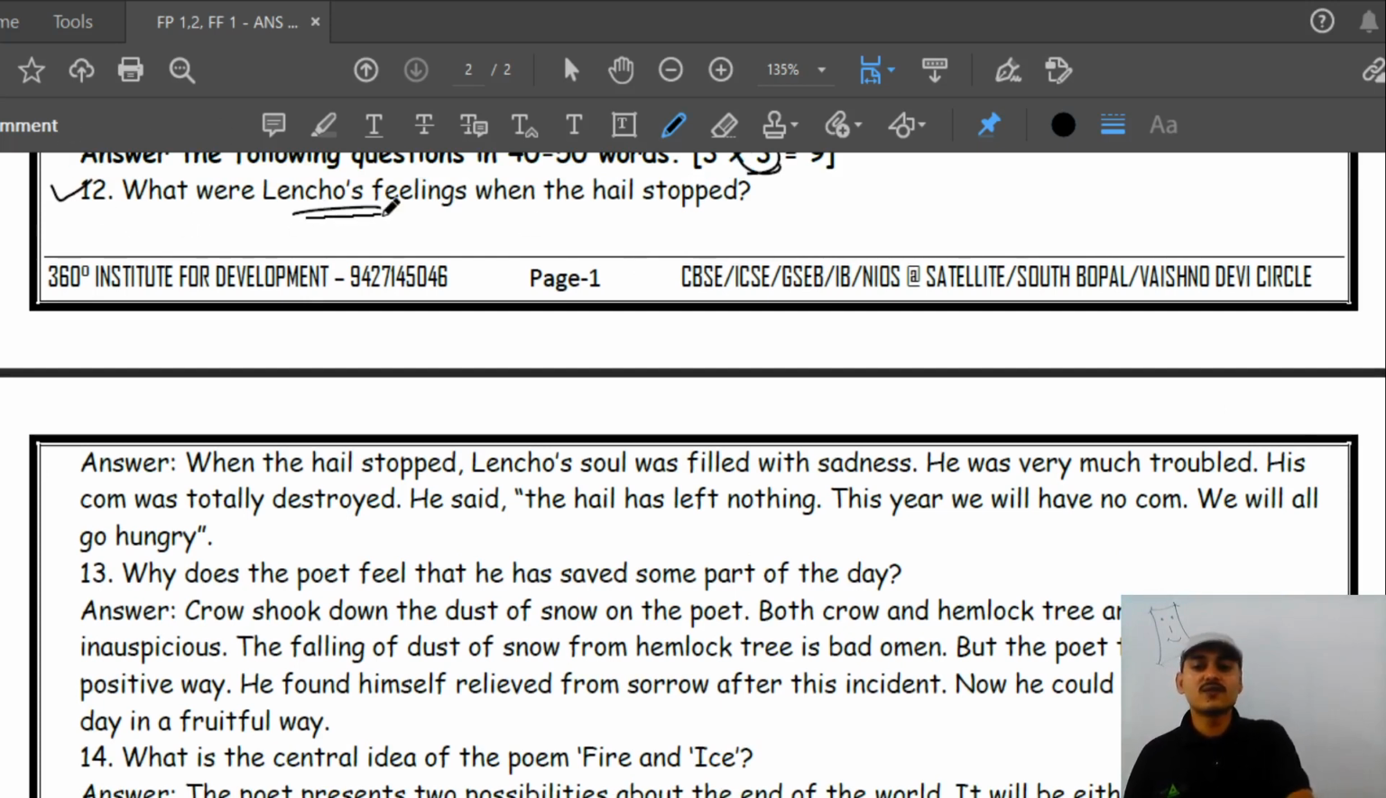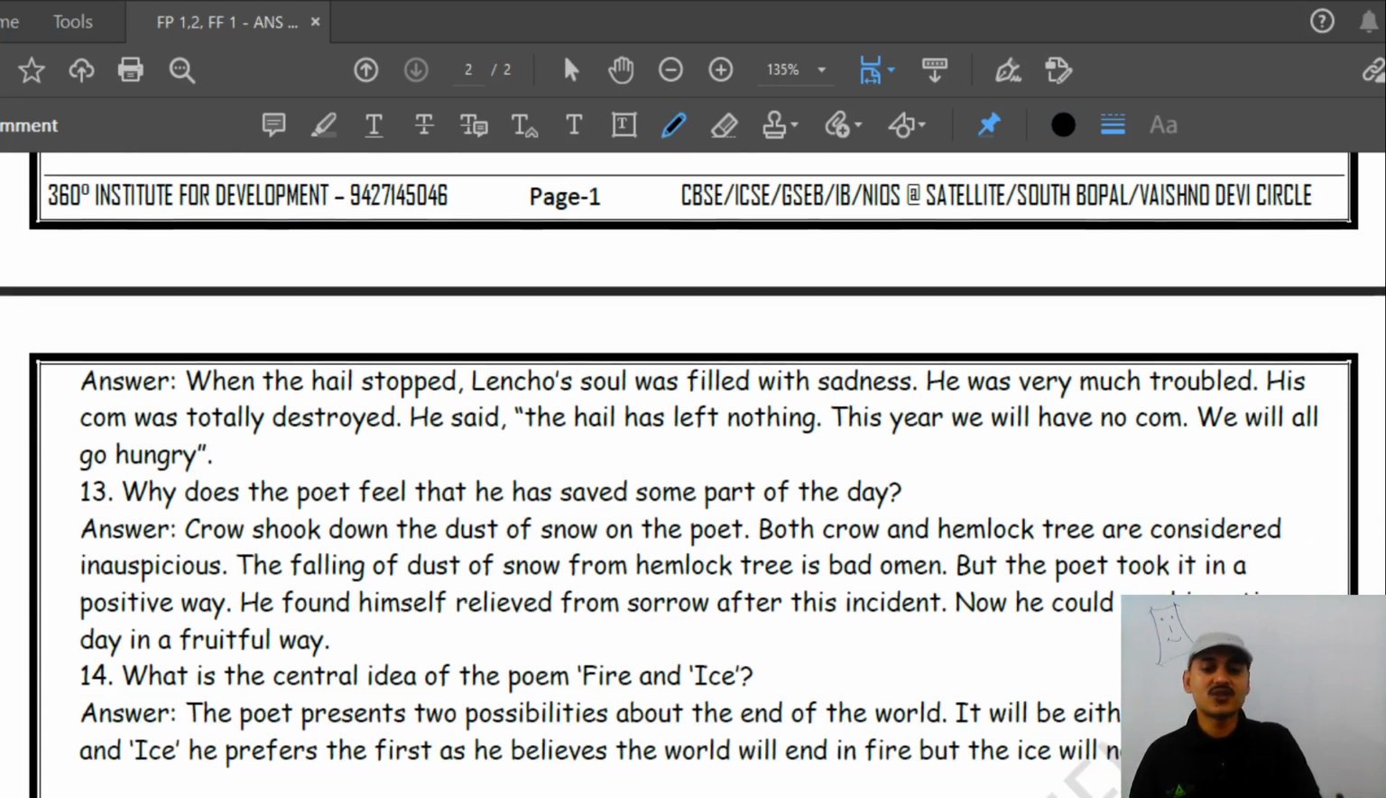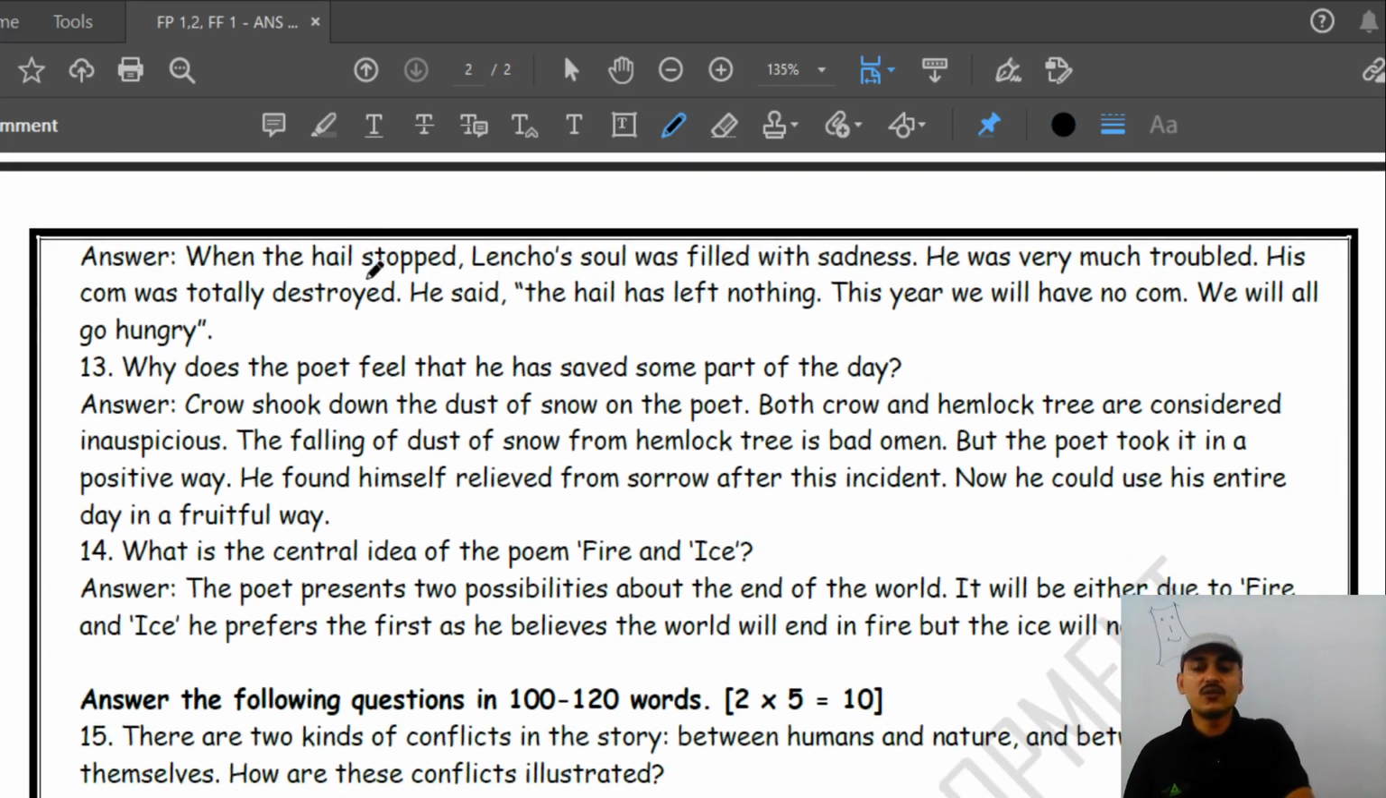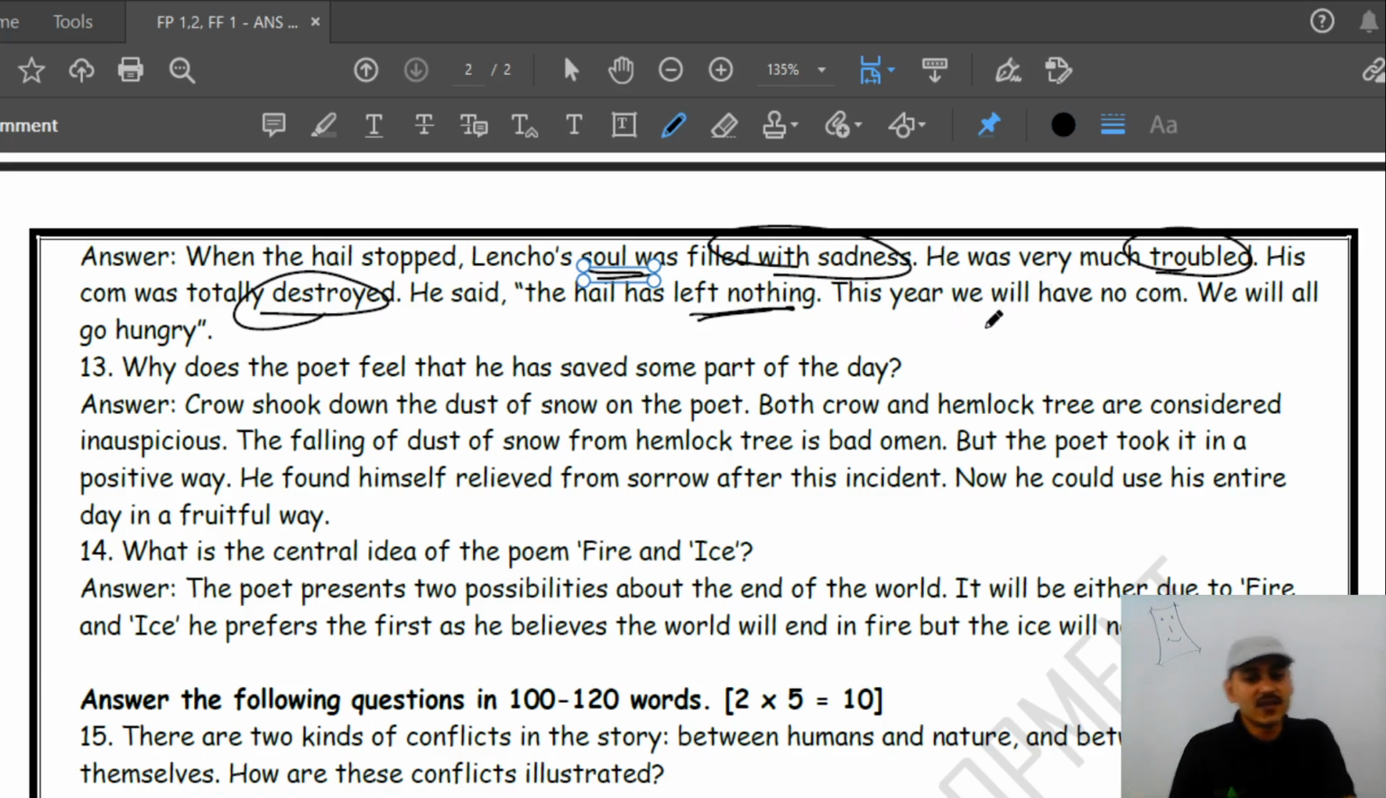What were Lencho's feelings when the hail stopped? We know that when the hail stopped, Lencho's soul was filled with sadness. He was very much troubled that now everything had been destroyed and the hail had left nothing for him. This year we will have no corn and we all will go hungry.